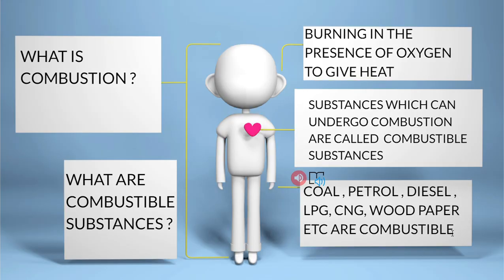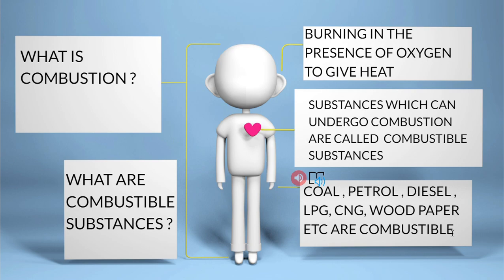Now, what is combustion? Burning of a substance in the presence of oxygen to give heat is called combustion. What are combustible substances? The substances which can undergo combustion are called combustible substances. What are the examples here? Coal, petrol, diesel, LPG, CNG, wood, paper, etc.